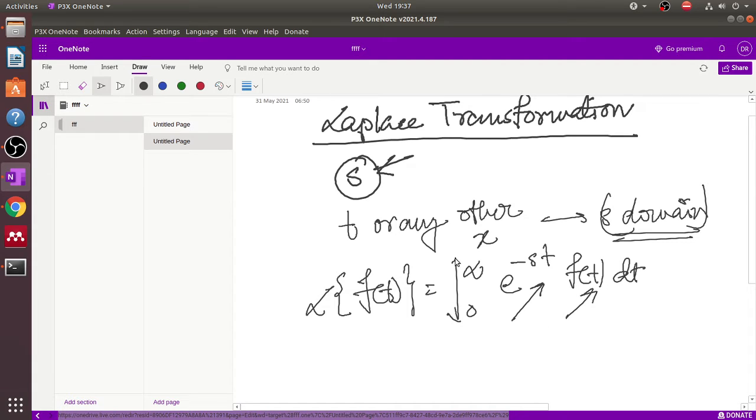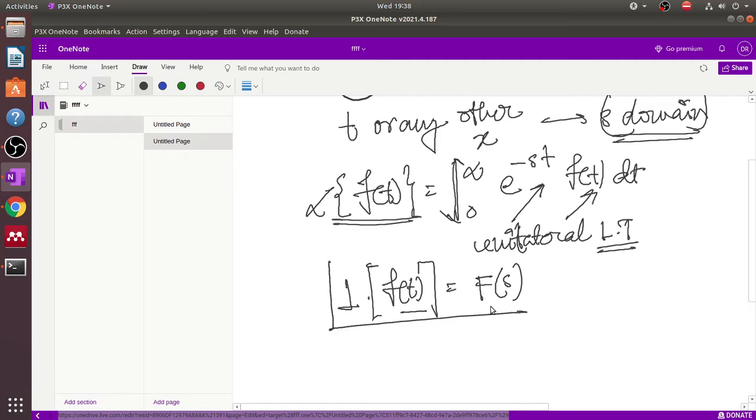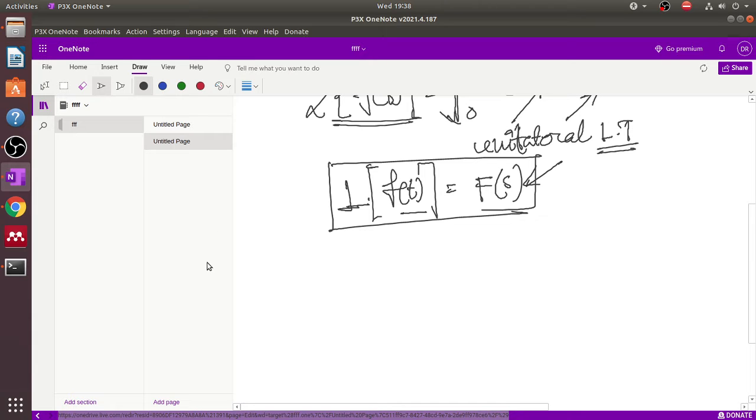The integration is one-sided, that is 0 to infinity, and this is called the unilateral Laplace transform. L of any signal is represented in the Laplacian domain as F(s), so F(s) is the Laplace transformation.